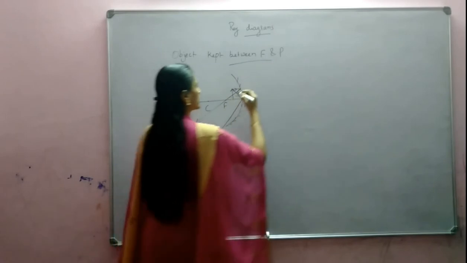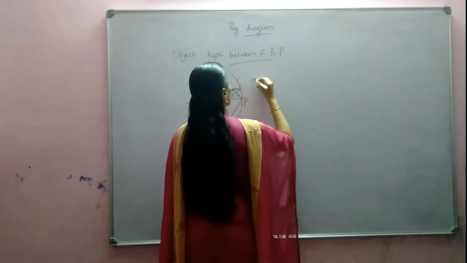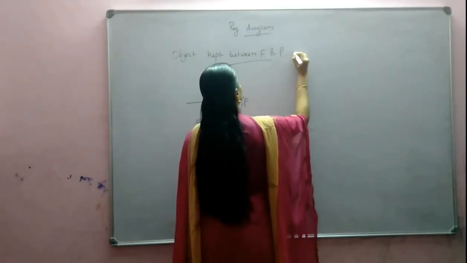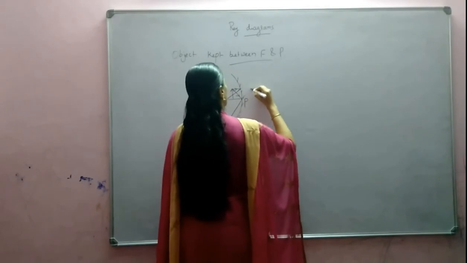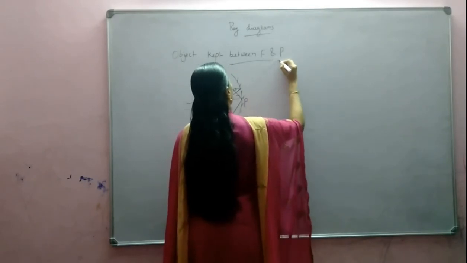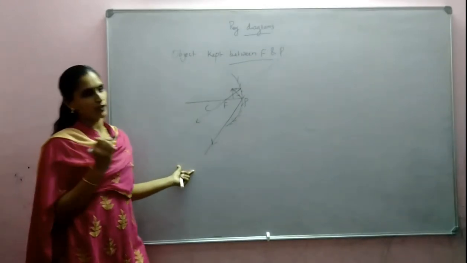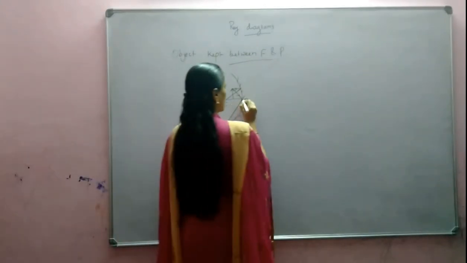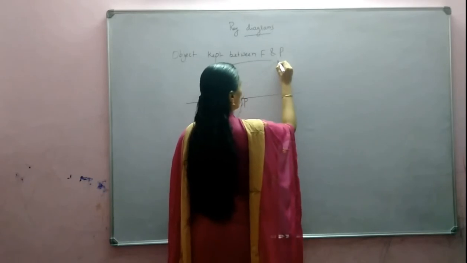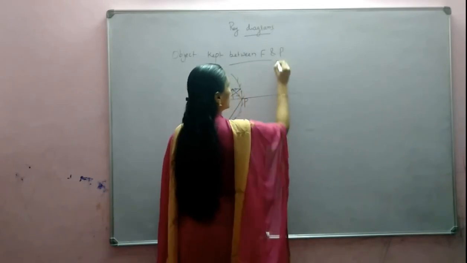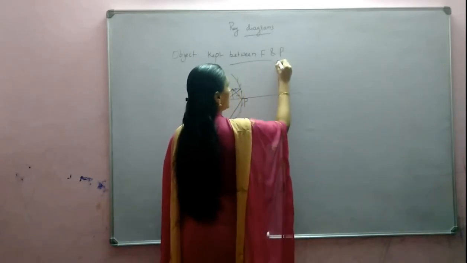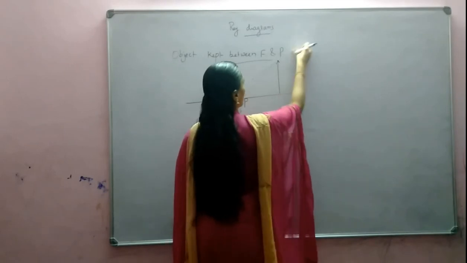But if you extend these rays backward, you can see that those two rays appear to come from a point. Okay. These two rays appear to come from this point. So we can say that this is the position where the image is.